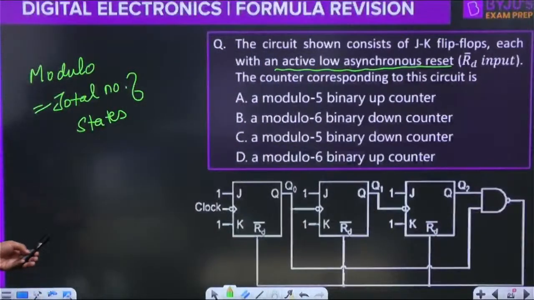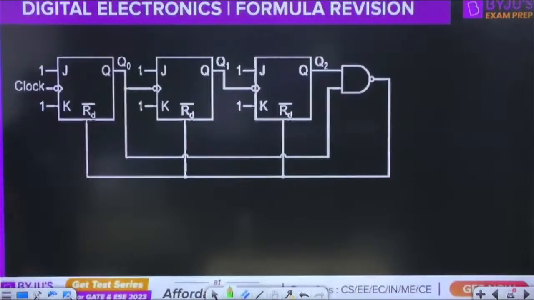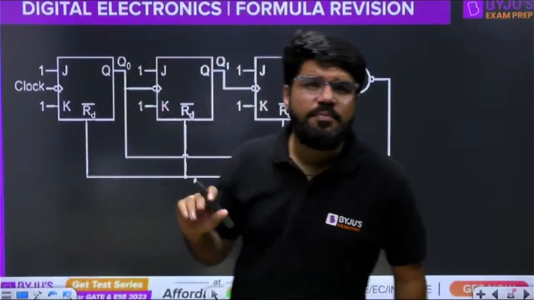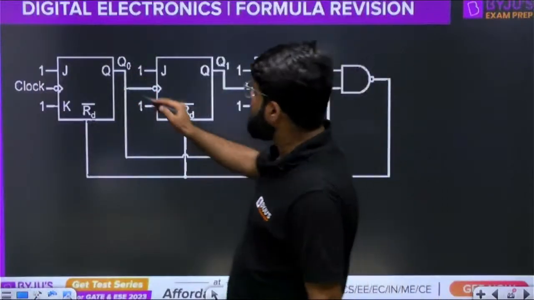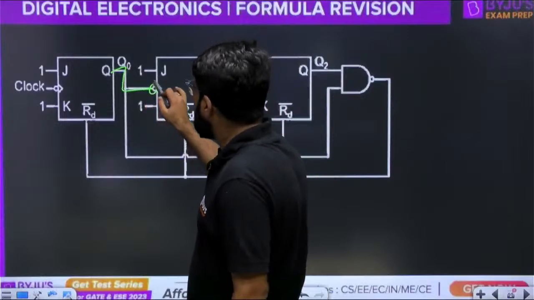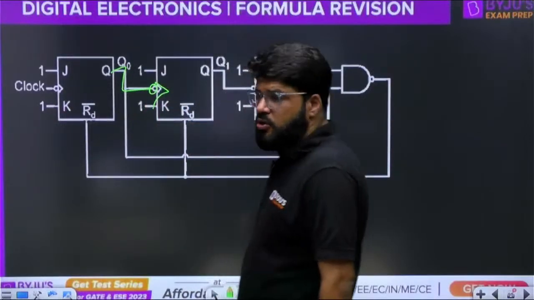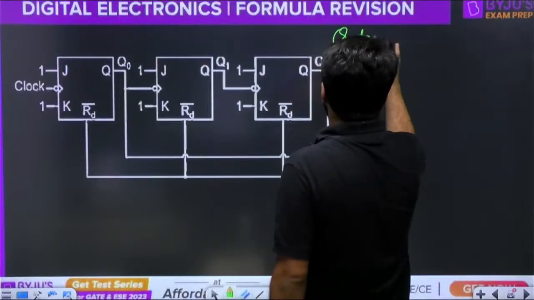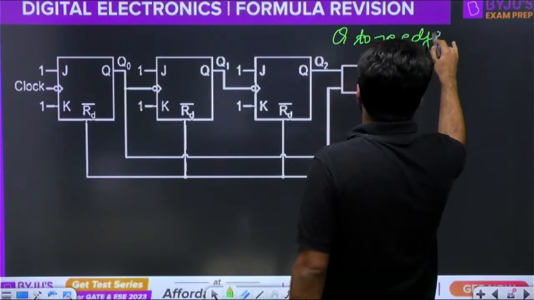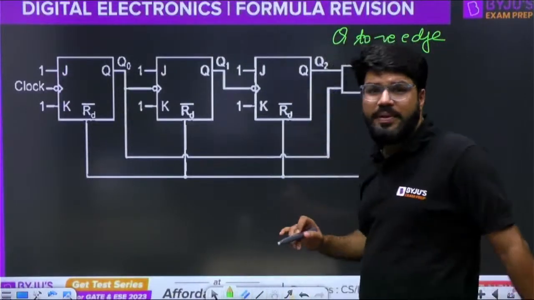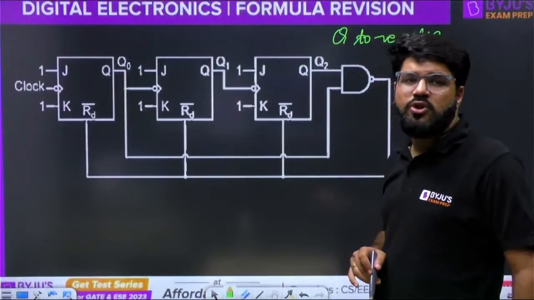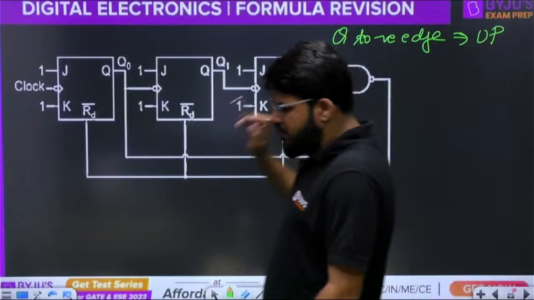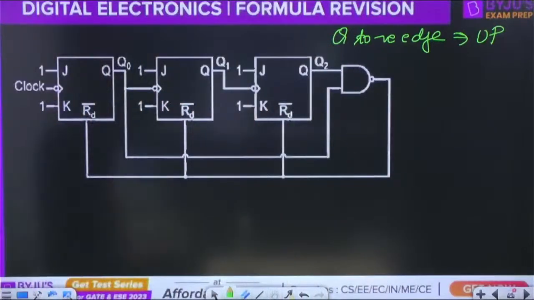Have a look at this device once again. First of all, identify the type of connection. All the JK flip-flops are in toggle mode; all the JK inputs are 1. Now see the type of clock connection: Q to negative edge. Very simple. 1, 0, a different combination. Different means XOR, at XOR you get up. Q to negative edge is an up counter.